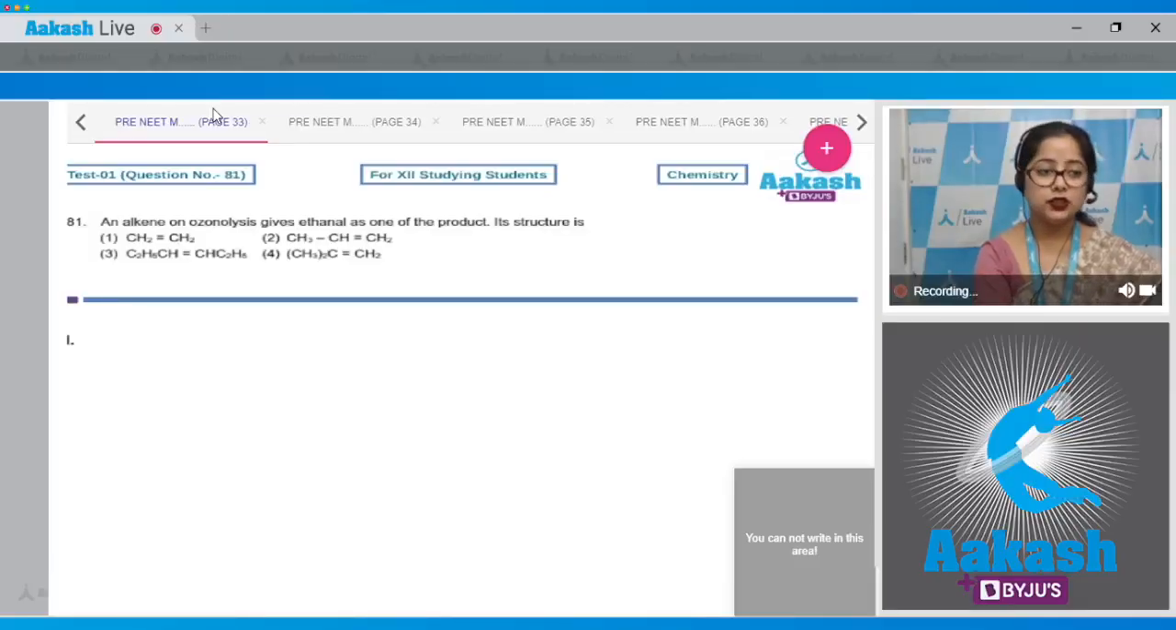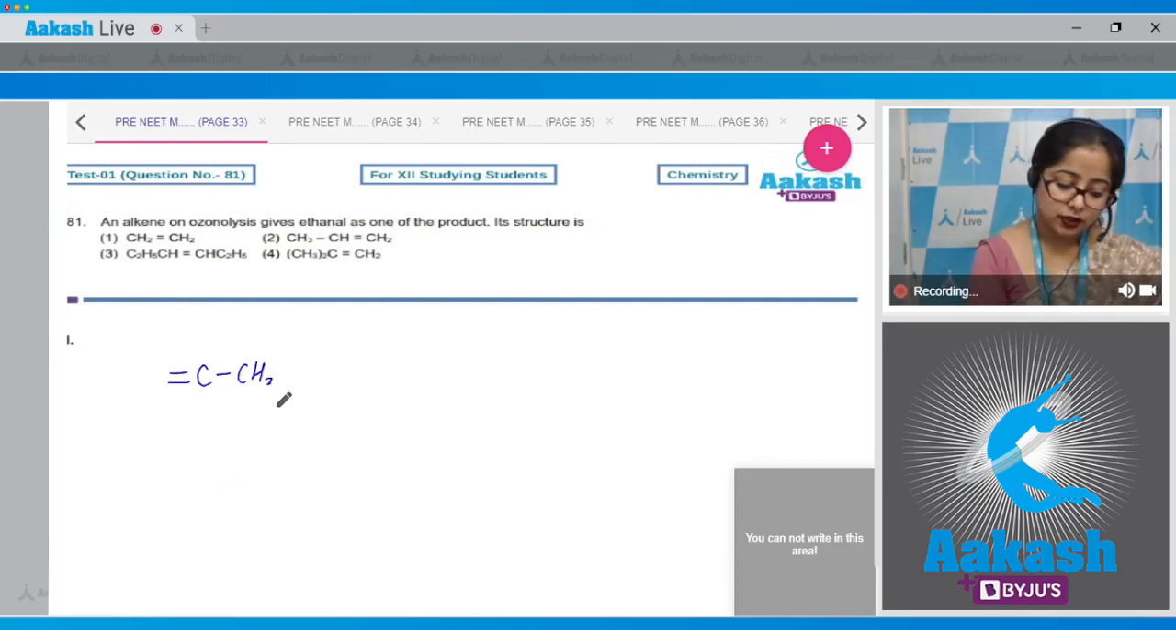Question number 81. Let's read it. An alkene on ozonolysis gives ethanol as one of the products. The alkene is... Student, if an alkene gives ethanol as one of the products during ozonolysis, then the alkene must contain this group. So definitely the correct answer is option number 2.